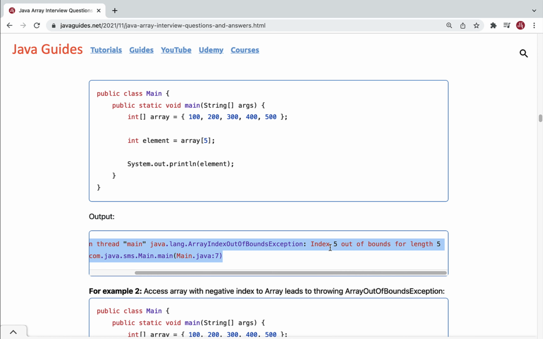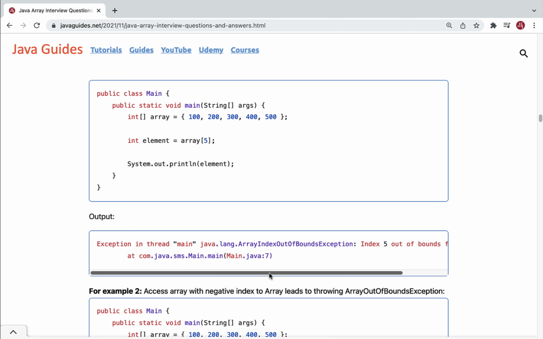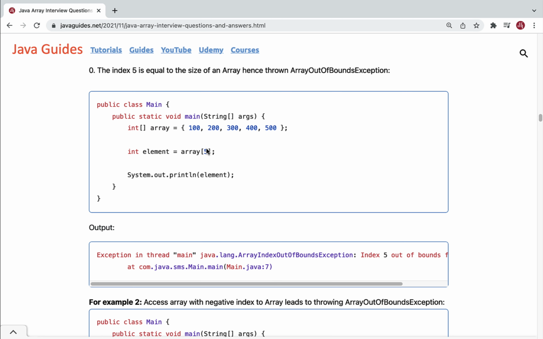And here you can see the exception message: index 5 out of bounds for length 5. Here we are trying to access an array element with index 5. The index 5 is equal to the size of the array. Basically, this is an illegal index.